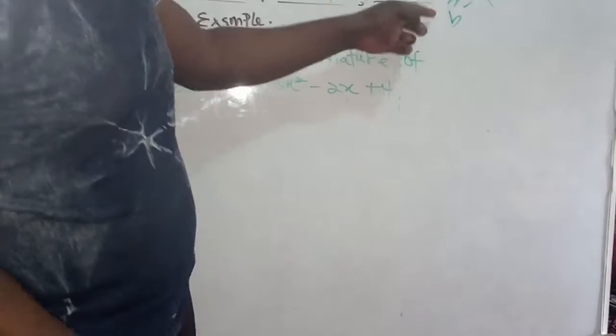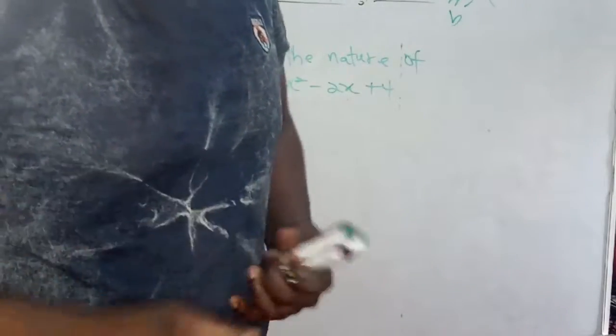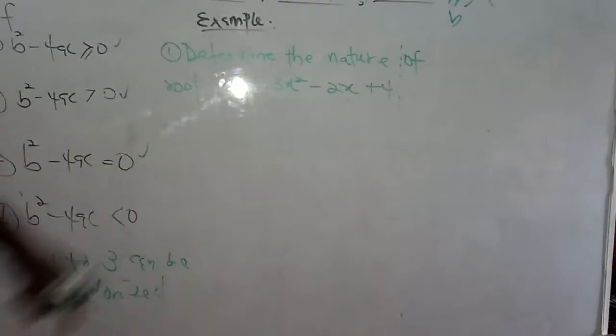Actually, in this video, I'm going to talk about the nature of roots of a quadratic equation. Okay, let us proceed. When we talk about the nature of roots of a quadratic equation, we generate the idea of what? b squared minus 4ac. That is what comes to mind, because that is what is going to help us identify the discriminant.